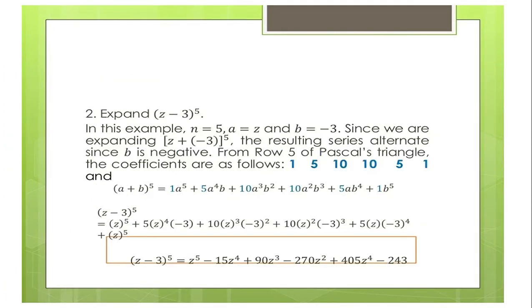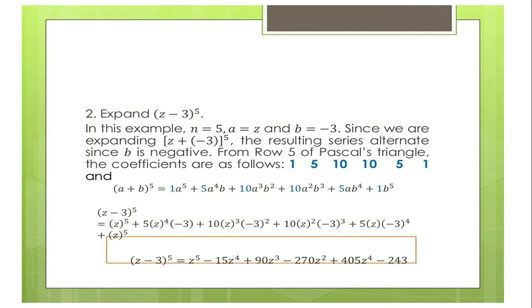Okay, next, let's have ikaduha na example. So you will have to expand z minus 3 to the power of 5. So we have there your 3 is negative and your z is positive. So your n there, or your exponent, is equal to 5. Again, do not forget that to identify first your exponent para mahibaw-an nimo kung asa ka na row sa Pascal's triangle ang imong pilion. So your n is equal to 5, your a is equal to z, and your b is equal to negative 3.